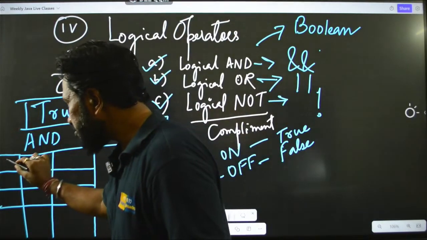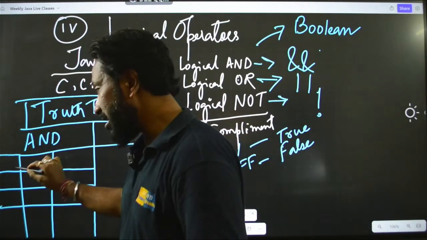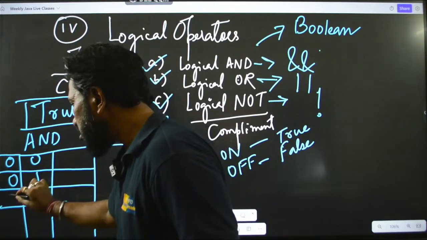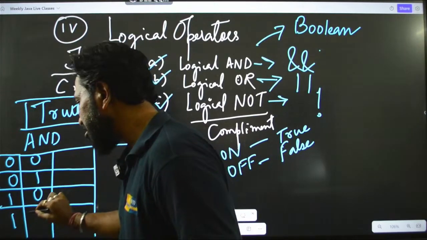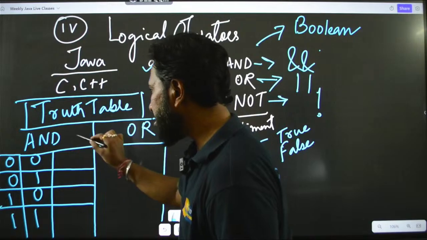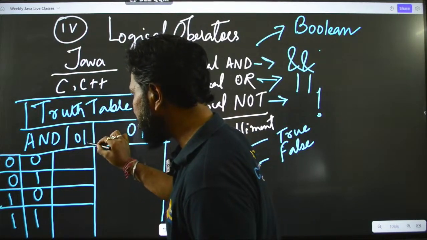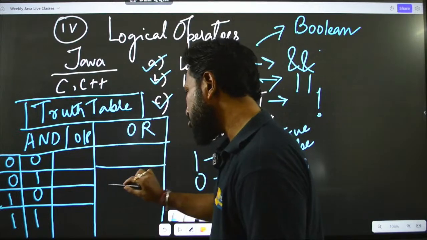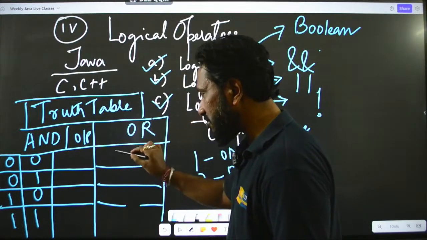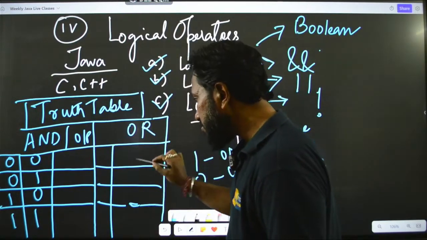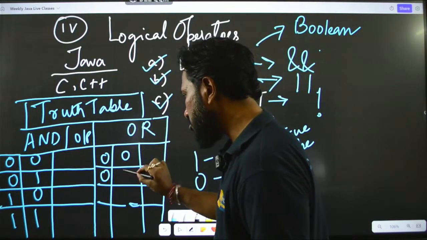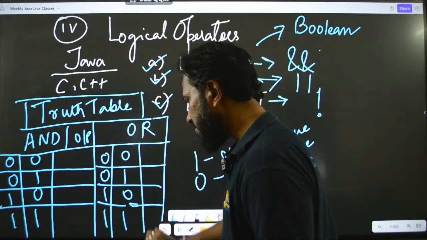So, I will write a truth table like this. I will say 0, 0, 0, 1, 1, 0 and 1, 1. And this is actually the output table. So, this will be the output, and for OR, here also I will do exactly the same thing. So, 1, 2, so this becomes 0, 0, 0, 1, 1, 0 and 1, 1, fine.